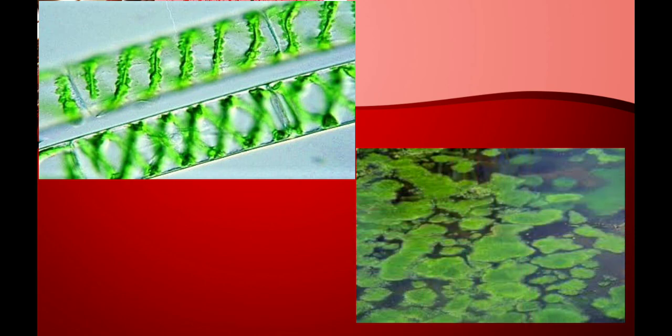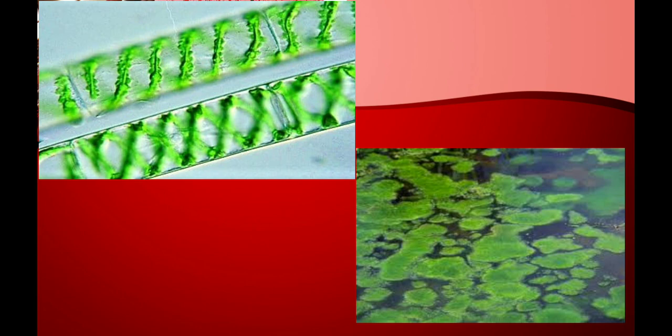This is a type of algae called Spirogyra. This is an important and very interesting algae which we'll learn in higher grades. We mentioned that algae is called the grass of water, so you can see why it is called the grass of water.